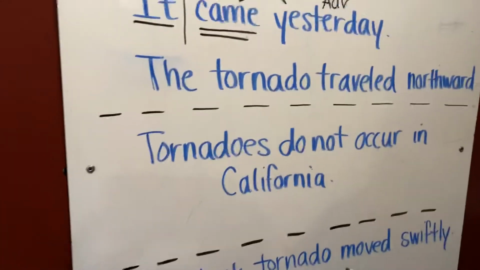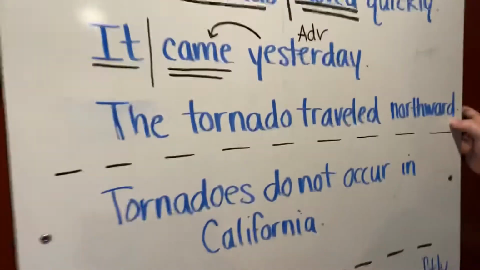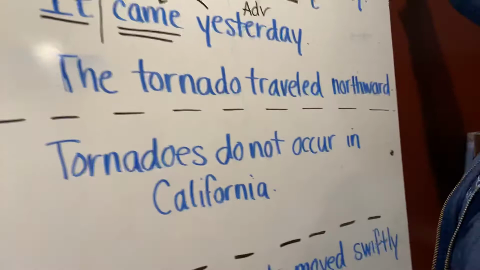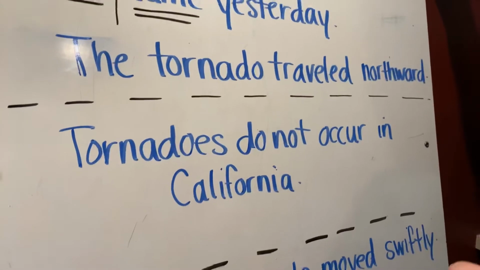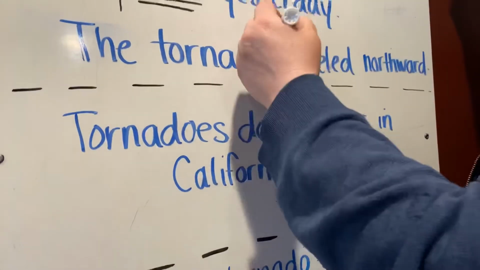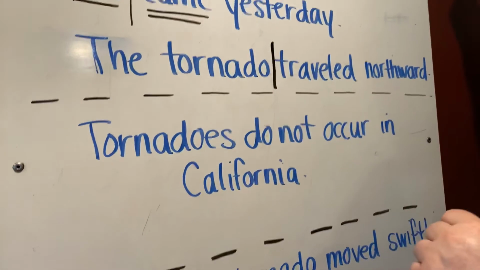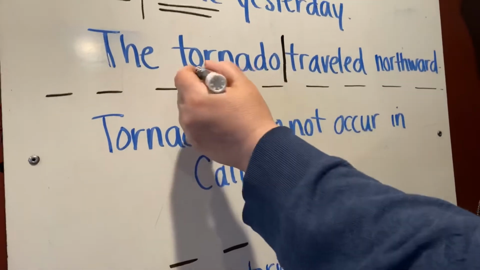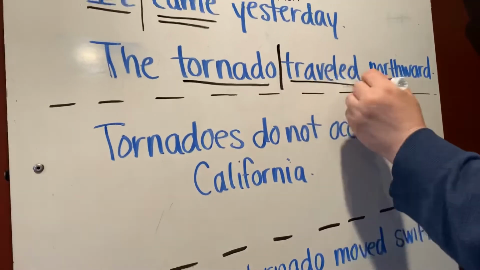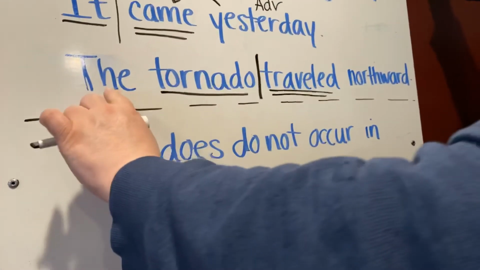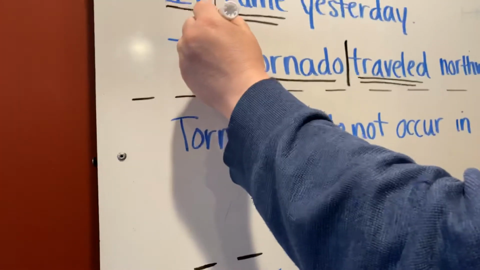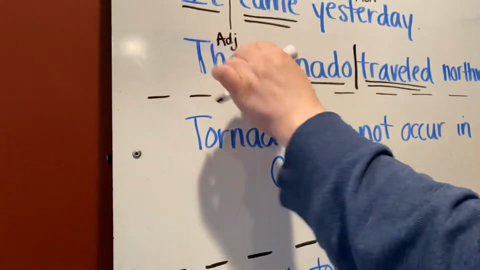Okay. The tornado traveled northward. Go ahead and pause me while you work this out on your own, and then we'll come back together and we'll do it. Okay, so the sentence is going to be divided between tornado and traveled. The simple subject, tornado. What did the tornado do? The tornado traveled. What part of speech is the? The is an article, a special adjective, and so we mark it as adjective.